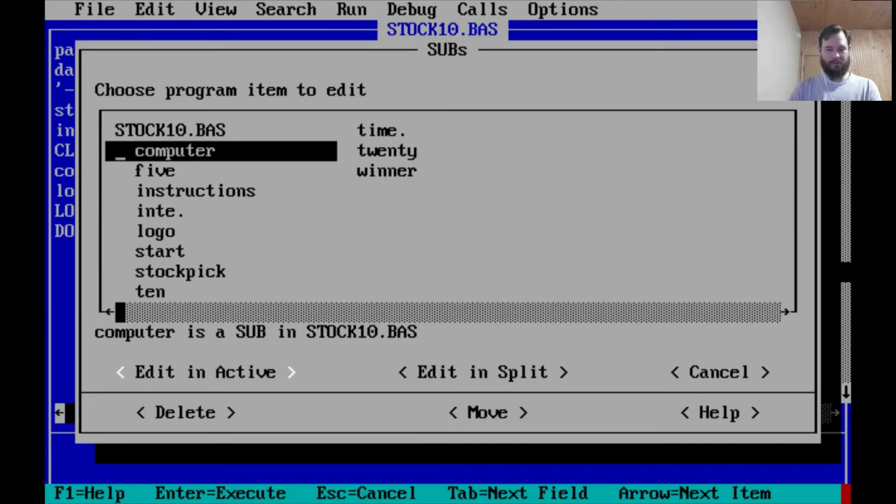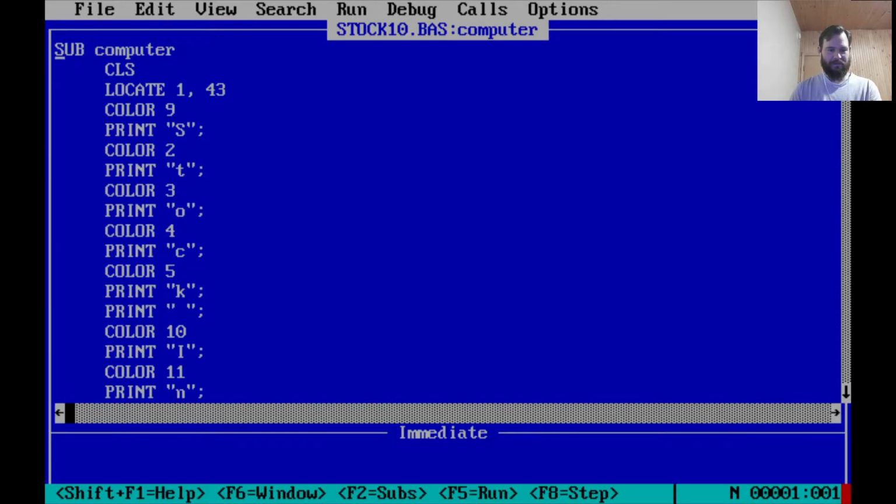What does computer do? Oh, right, because of the stock simulator message, each character was a different color. So I had to locate on the screen this position, change to color 9, type an S, change to color 2, type a T, and all through that.